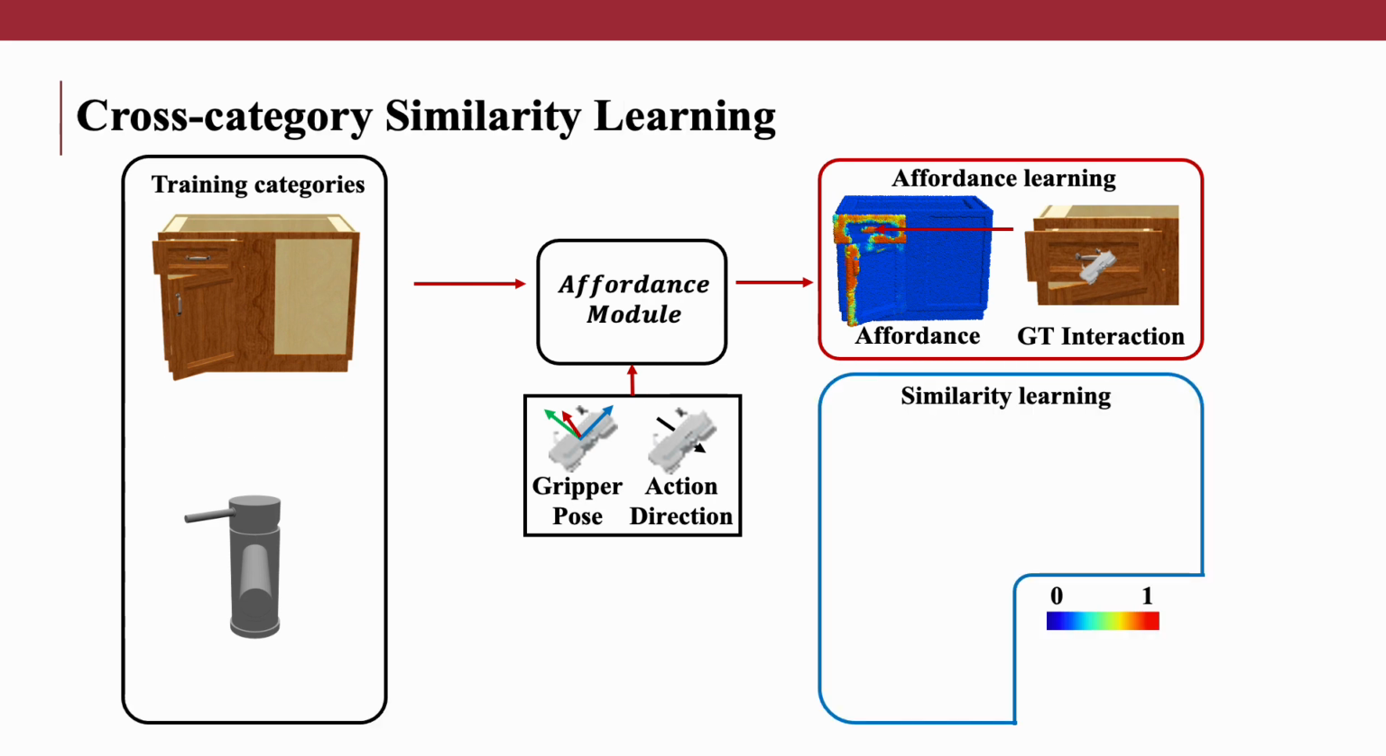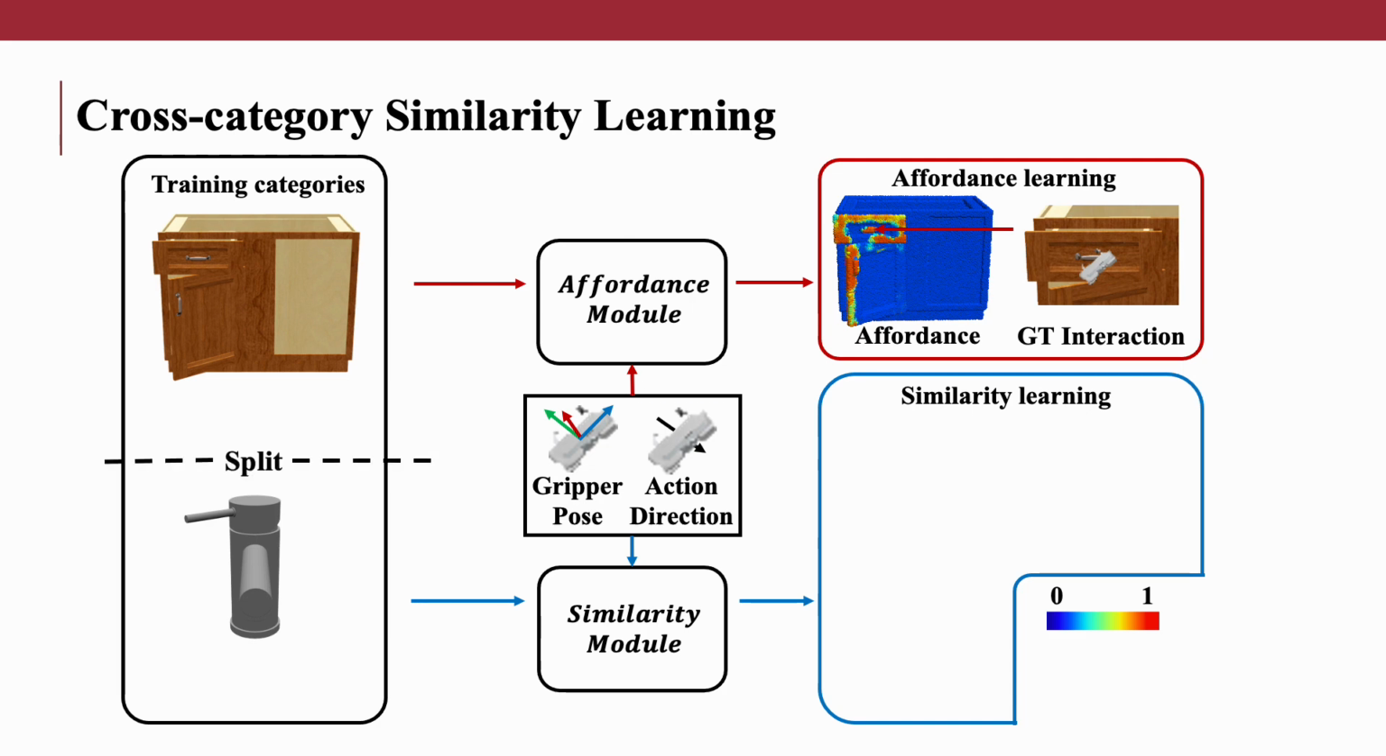Next, we propose to explicitly estimate the similarity between geometries from different categories with the learned geometries in the supporting set. We create a similarity module to predict the proposed similarity. The module is conditioned on action parameters because even geometrically similar areas can have distinct semantic meanings when the action is different. We divide the training categories into two parts, the affordance category and the similarity categories.